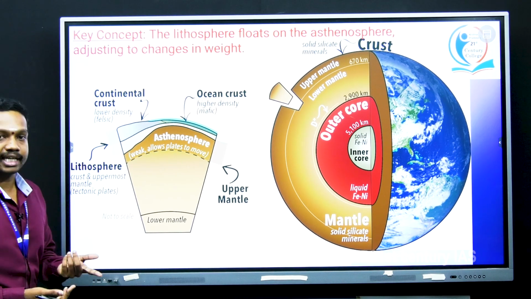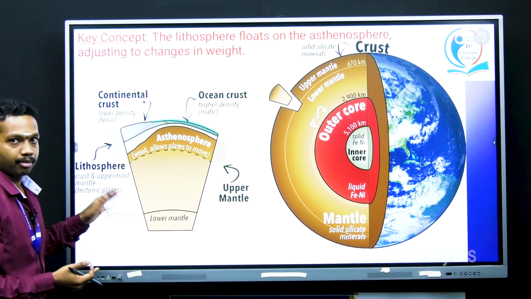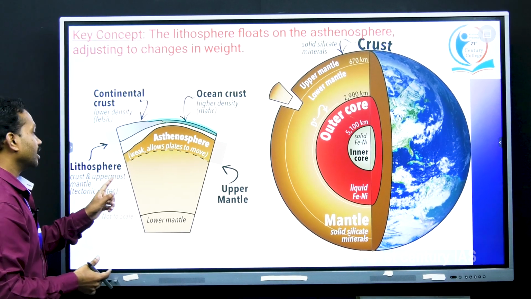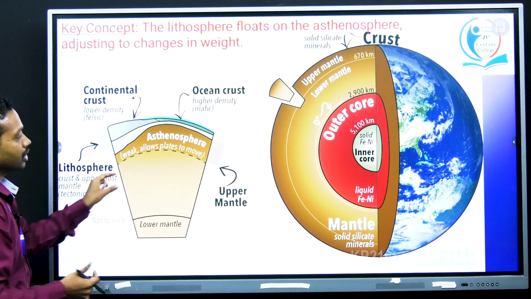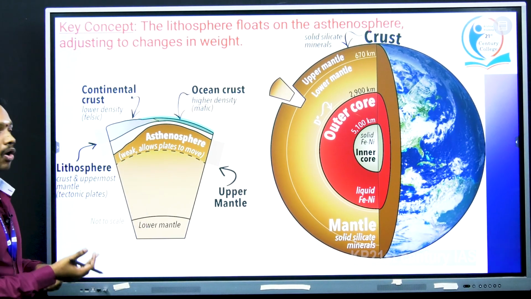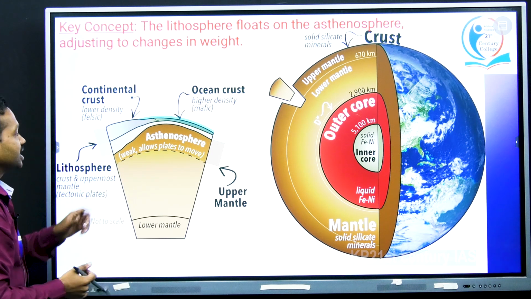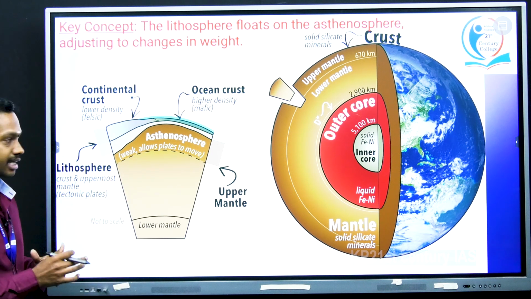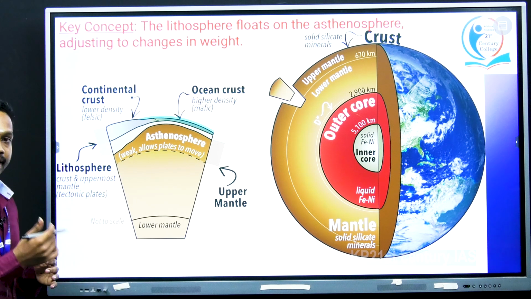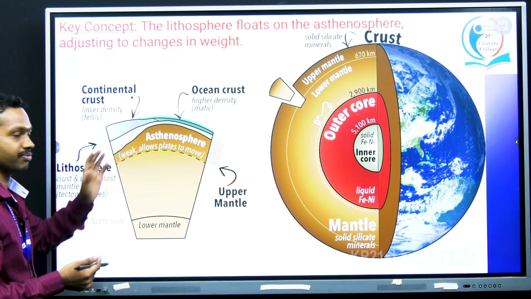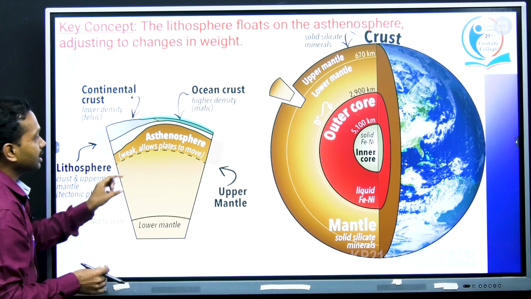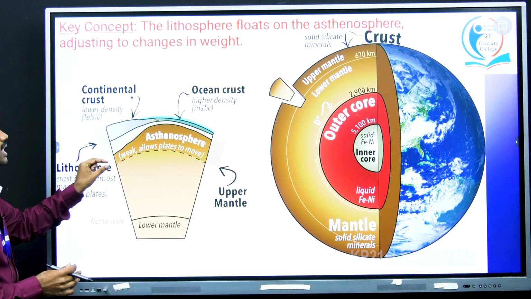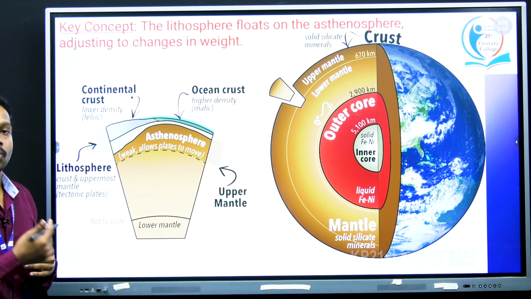The meaning of a plate is nothing but a lithospheric slab, and this lithosphere floats on another layer called the asthenosphere, which is actually a weak region, which allows the plates to move on this particular surface. So, this asthenosphere is acting as a semi-solid medium.